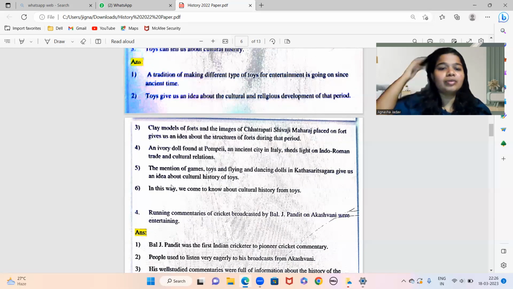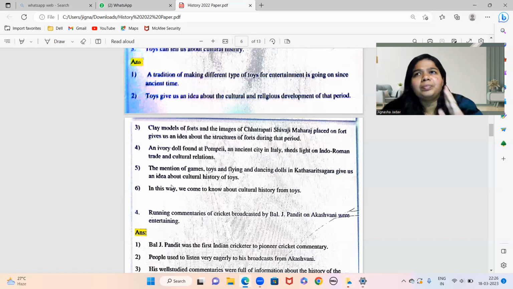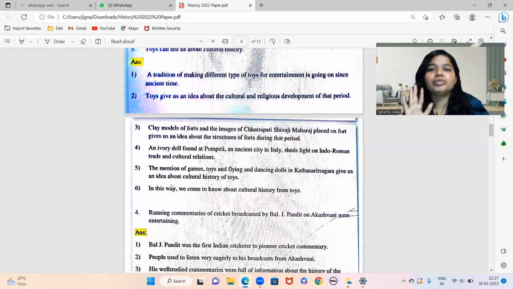An ivory doll found at Pompeii, an ancient city in Italy, sheds light on Indo-Roman trade and culture. That ivory doll was also found in Italy, so they got to know about the Indo-Roman culture there. So you can give 2 examples, as I told in the board paper pattern video. I don't remember exactly, but you need to give 2 to 4 points as reasons, and 2 points extending the topic. Again, see that video for reference so you get to know what exactly I'm trying to say.